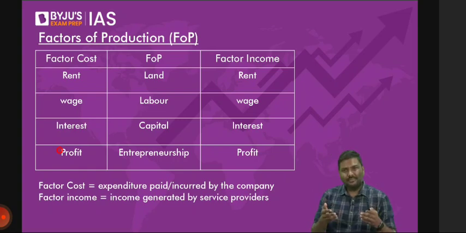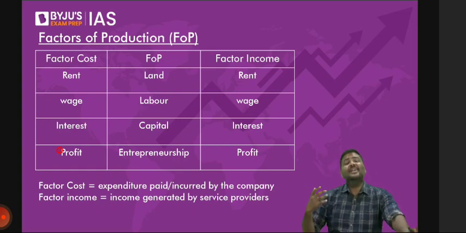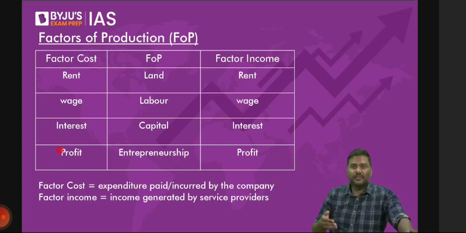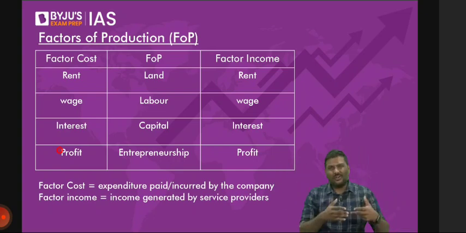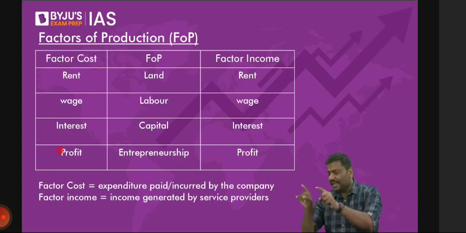Piece of land is an asset. My dear, again, why do you complicate everything? Piece of land is naturally available. You do not manufacture land. If you are manufacturing land, please do let me know. I will notify the Government of India because they want land for cultivation of crops. We want land to mine out resources. So again, do not complicate everything. Go point by point. Anything that is naturally available to you is land.